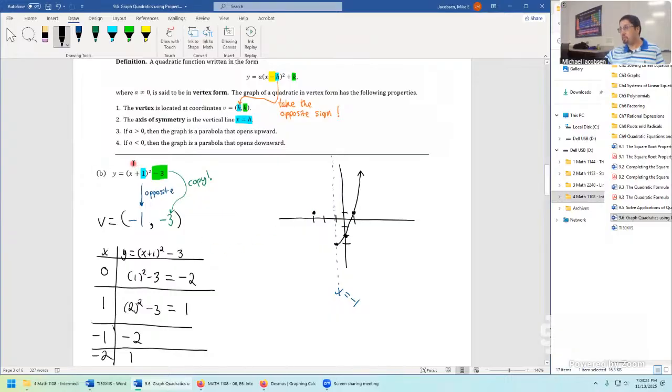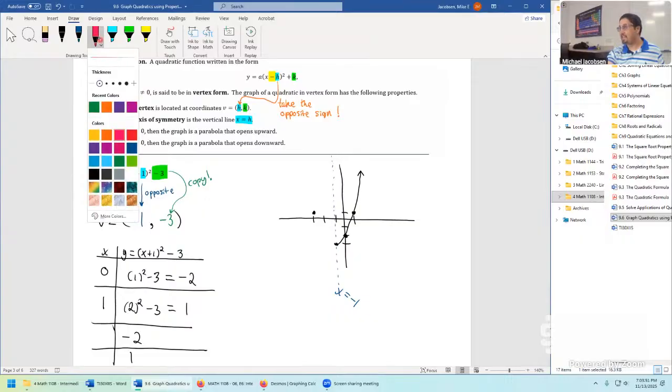Now let's check this. If you put -2 right inside here, -2 plus 1 would give you a -1. But when you square that, you're going to get a positive 1. Hang on, let me think about this. Oh, I think I made a mistake. So this is -1. That value is -2. Let me fix these values here. I had trouble counting those coordinates.